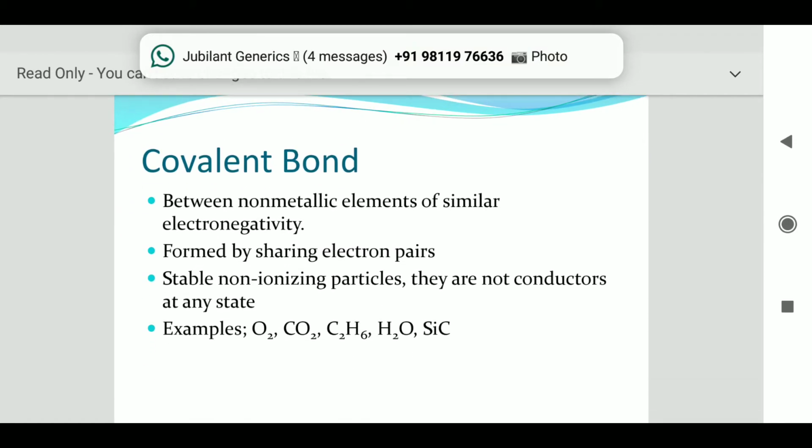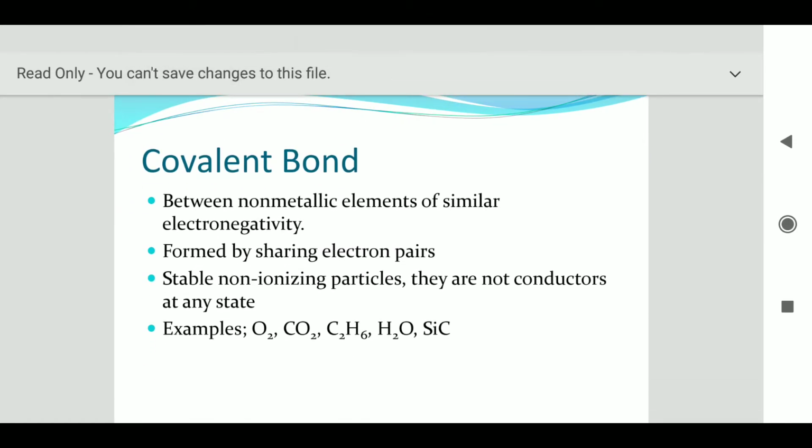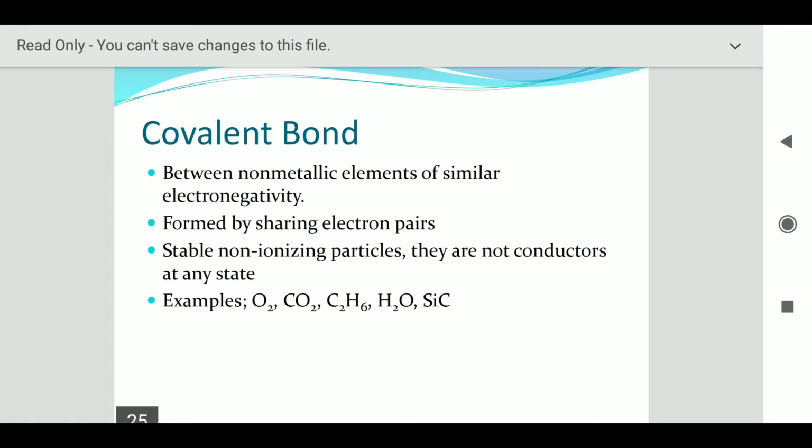Now let's talk about some of the properties. Between non-metallic elements of similar electronegativity, there is a formation of covalent bond, formed by the sharing of electron pairs. They are stable non-ionizing particles, they are not conductors at any state. Here I have given some examples where you can observe the sharing of electron, like O2. In O2 there are 6 electrons, तो उनको stability के लिए 2 electrons चाहिए, so they cannot lose but they can share the electrons, so the octet of both the atoms will be completed by sharing of electrons.